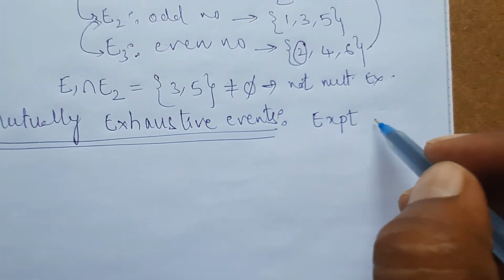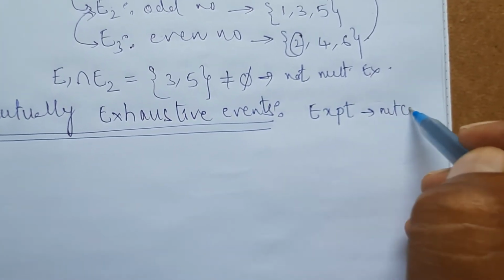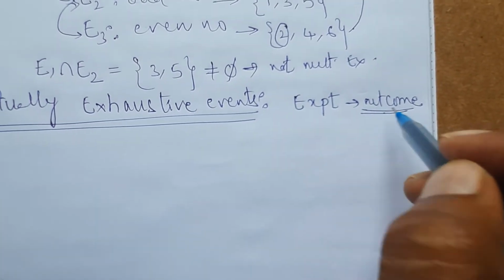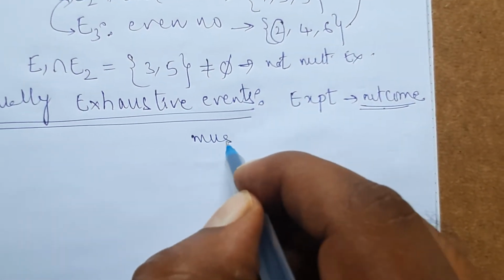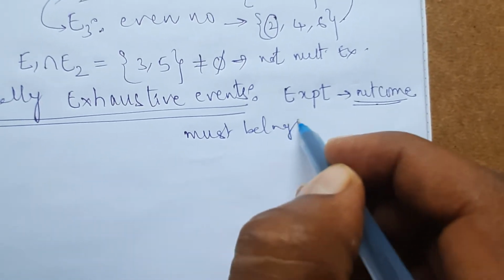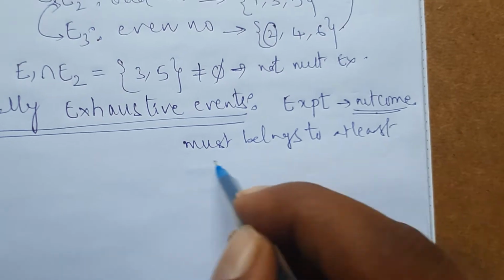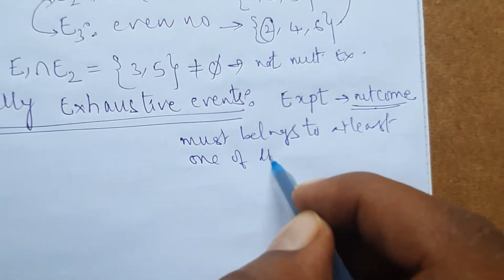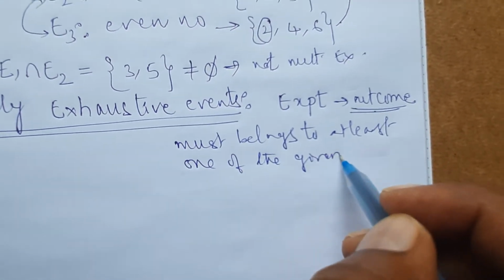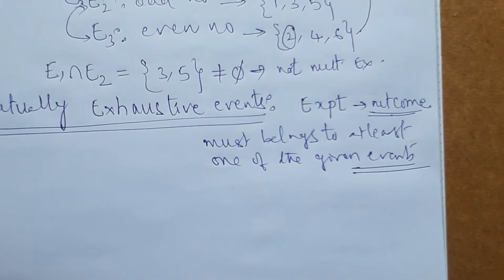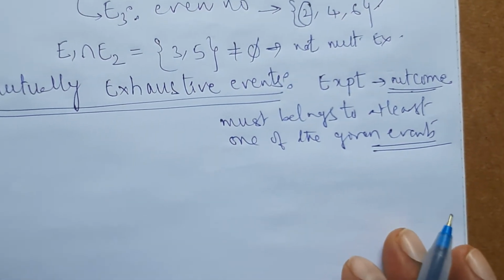In the random experiment, the outcome in any trial must belong to at least one of the given events. Then we can say those events are mutually exhaustive events.